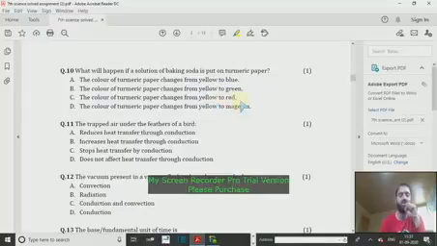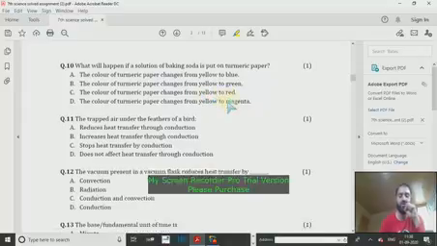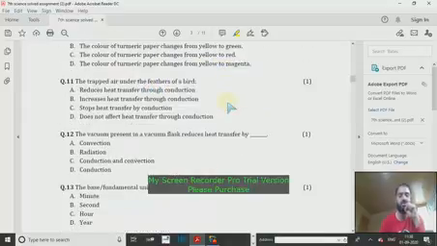It's because turmeric is an acid-base indicator. When it comes in contact with the detergent cake, which is mostly a base, its color therefore changes from yellow to red. This was question number 10.